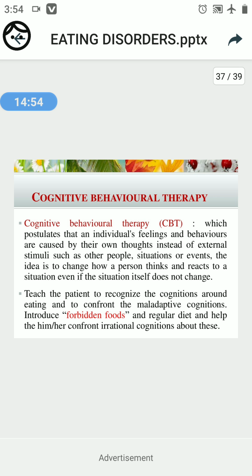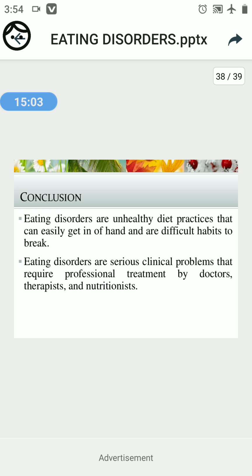We have to explain it clearly, clarify the doubts, and after that we can provide their forbidden diets. Eating disorders are unhealthy diet practices that can easily get out of hand and are difficult habits to break. Eating disorders are serious clinical problems that require professional treatment by doctors, therapists, and nutritionists.